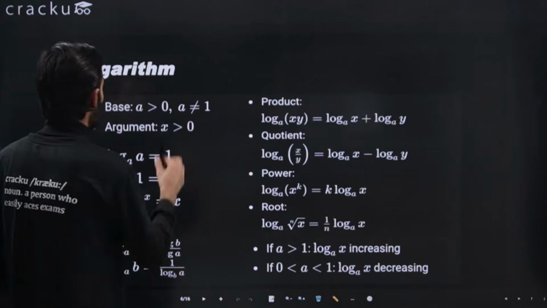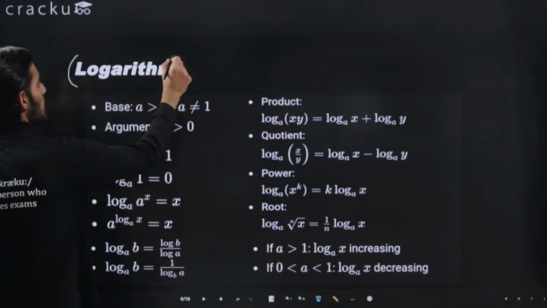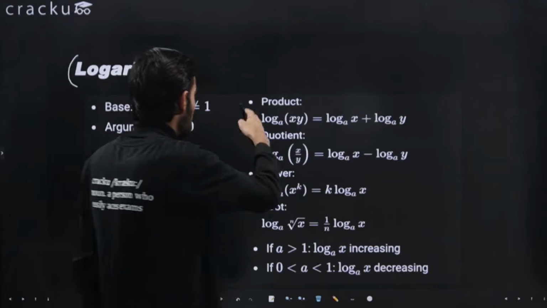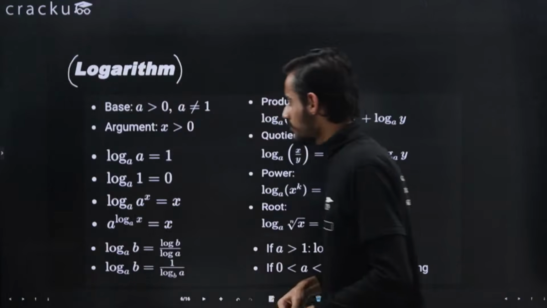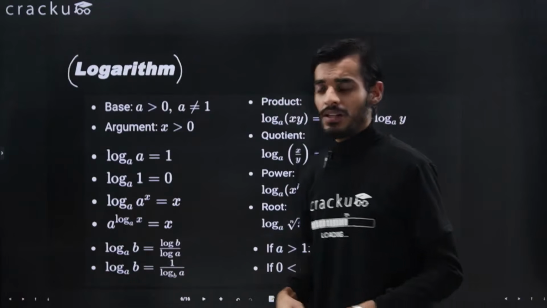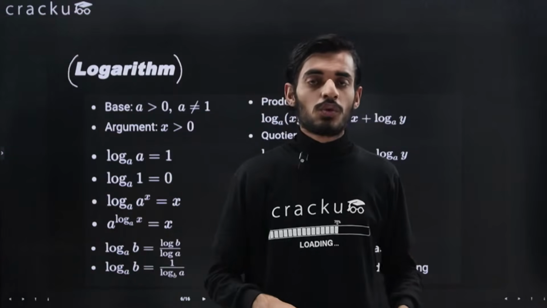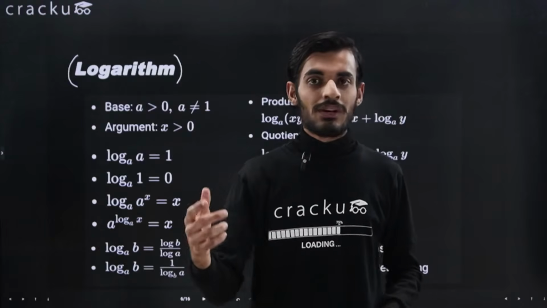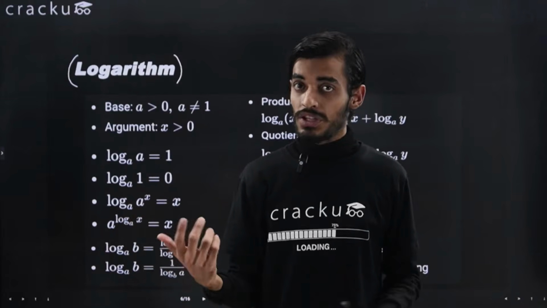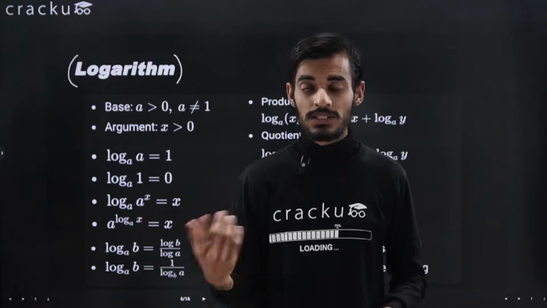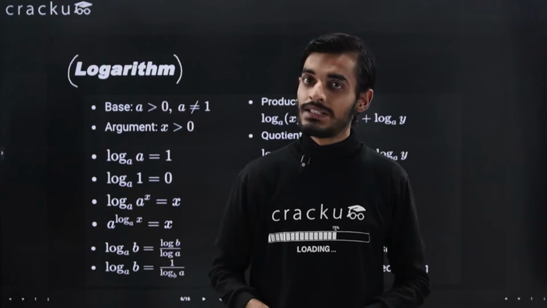So this is about logarithms then. I have included the properties of logarithms, but before we begin with it, first try to understand what is the need of logarithms. Let's say I ask you that 2 raised to some power is equal to 8. So what is that power? You will be able to say that okay, it is 3, because we know that 2 raised to power 3 is 8.